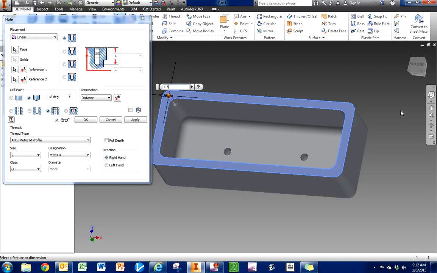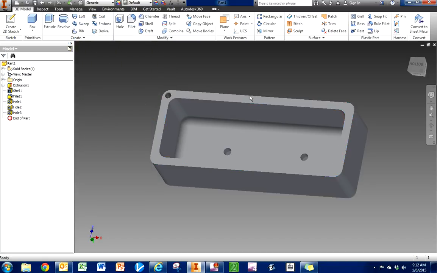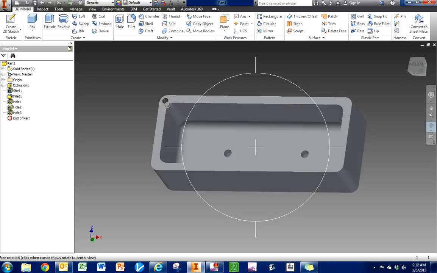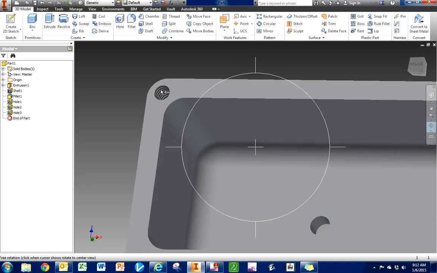It should be a 1.5, right? Because it's 1.5 from each edge. And there we go. And I'm going to hit OK. And there we go. There is my M2 by 0.4 at a depth of 4 millimeters. I now have a hole that I can screw the bottom part of the box into.